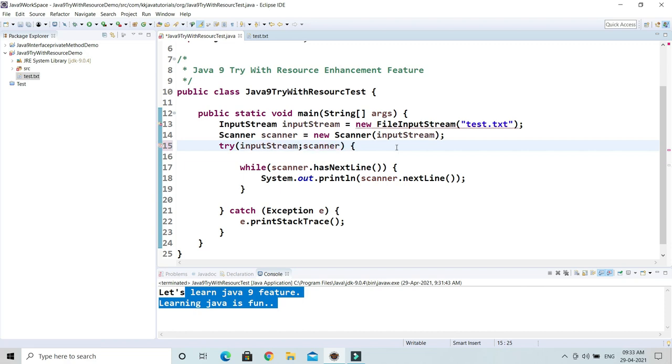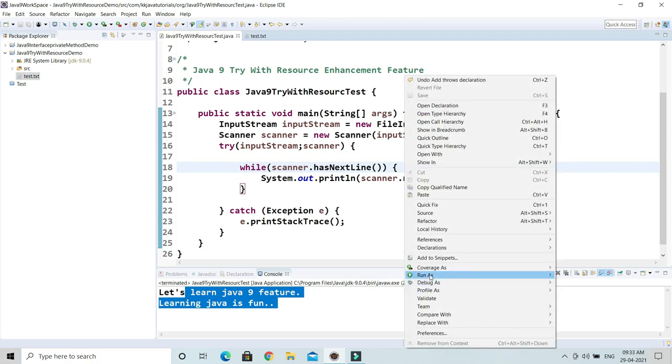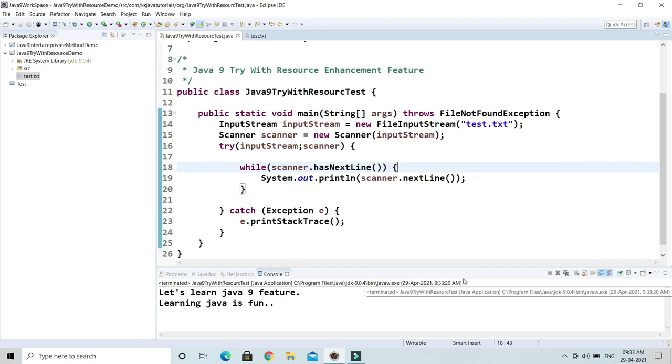This enhancement was made in Java 9. It is throwing some exceptions, so there you have two options: either you can declare the exception, or you can surround this code with try catch. I'm just going to declare this exception, FileNotFoundException. And here you can see it is compiled, it is not showing any kind of compilation error. If I run, it is working fine.